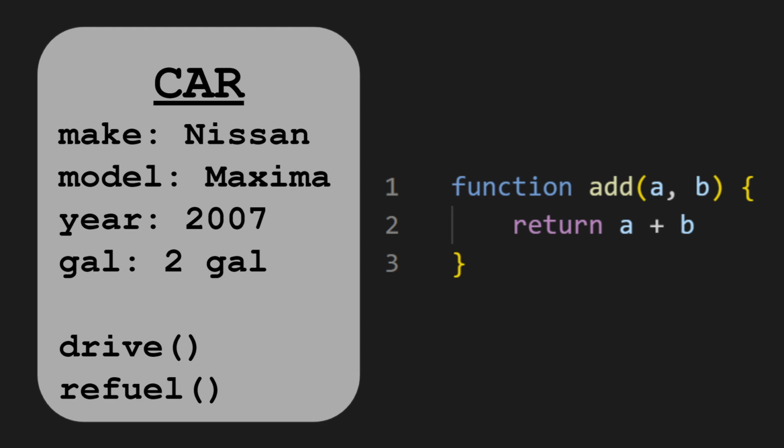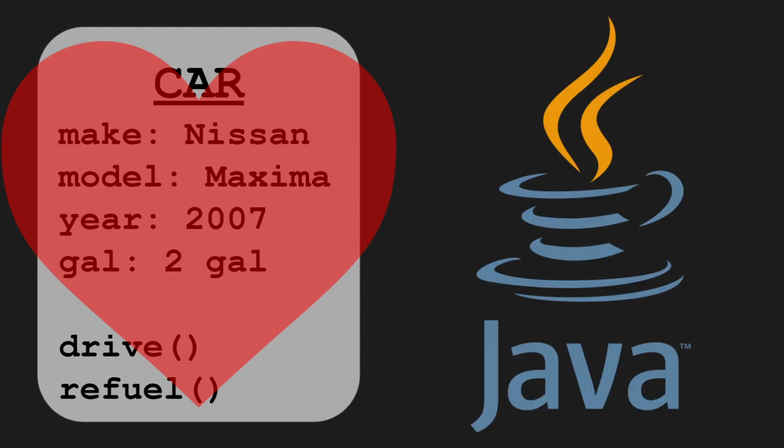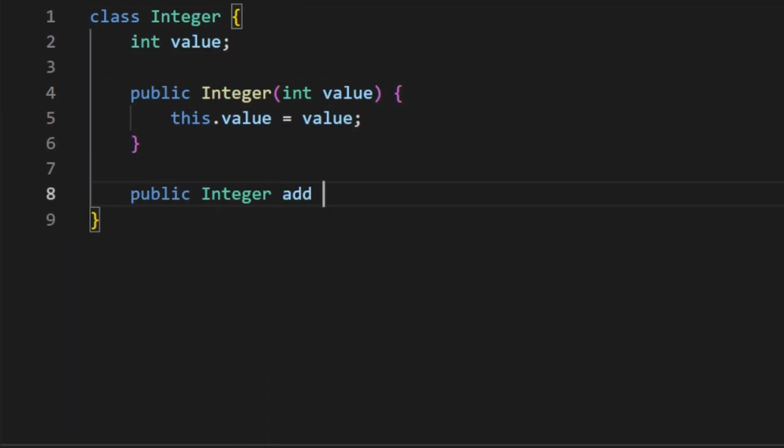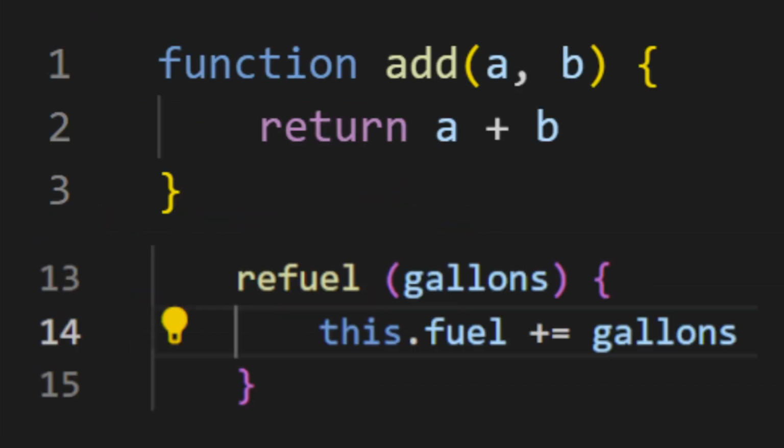These two ways of coding, functions and objects, are very useful, but obviously they have different use cases. But what if you liked programming with objects so much that you wanted to create a whole language where everything is an object? Well, that's been done. In Java, almost everything is represented as an object. Like the number 1 has a value, 1, and some methods like add or subtract. Okay, sure, that seems reasonable. I mean, you already basically have functions, they're just called methods.